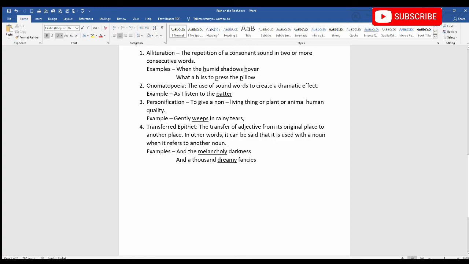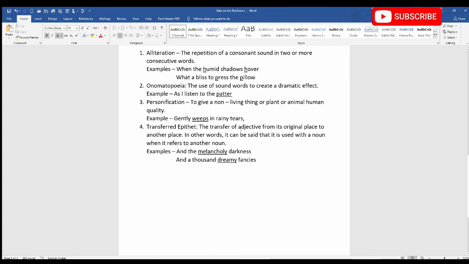Now who weeps? Darkness weeps. The poet has given darkness the human quality of weeping. Therefore, the line gently weeps in rainy tears is an example of personification. Now let's move to the next figure of speech. It's transferred epithet. What is this figure of speech?